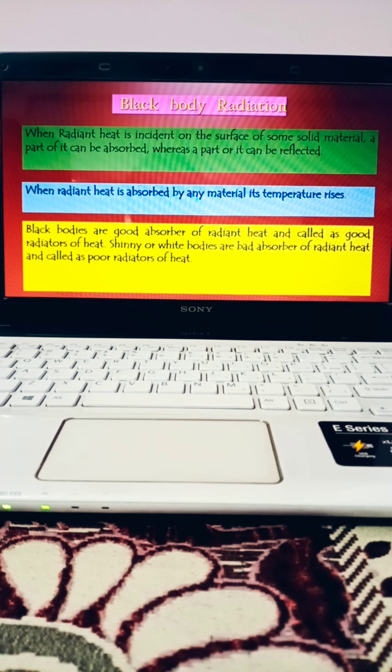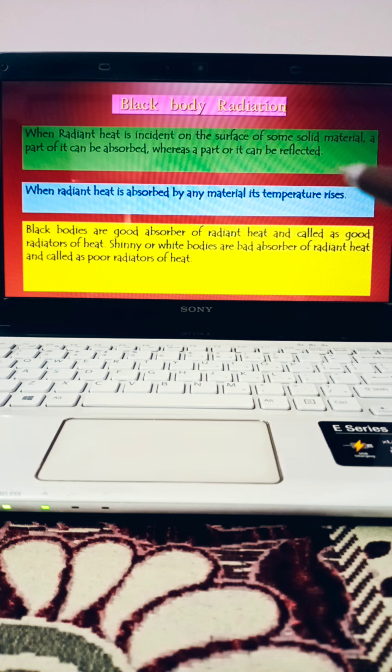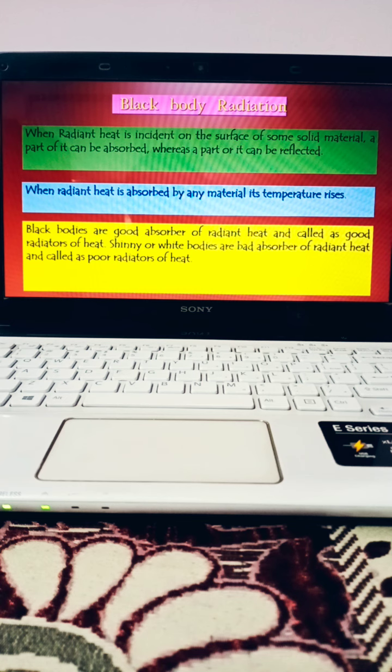So here in this first paragraph, what we can observe is that as a characteristic of any kind of heat energy, when it is incident on any material, it is possible, because of the nature of that material, that it will be absorbed or it will be reflected back.